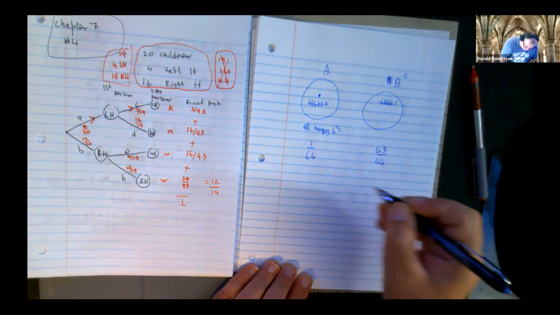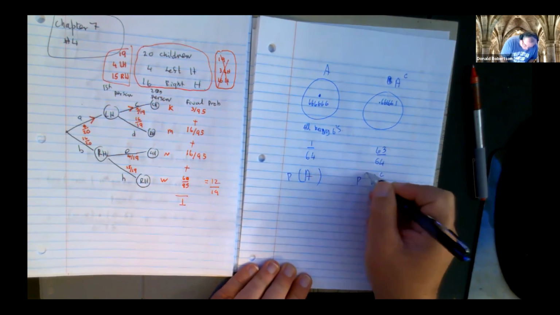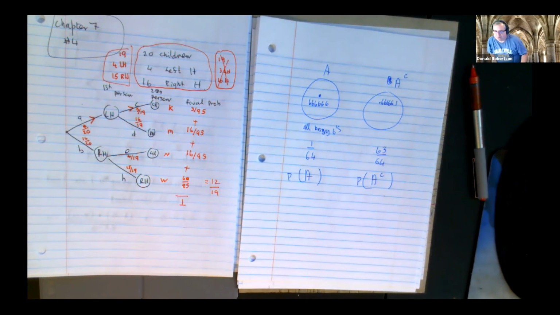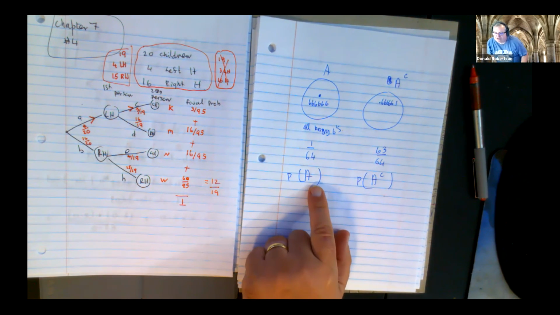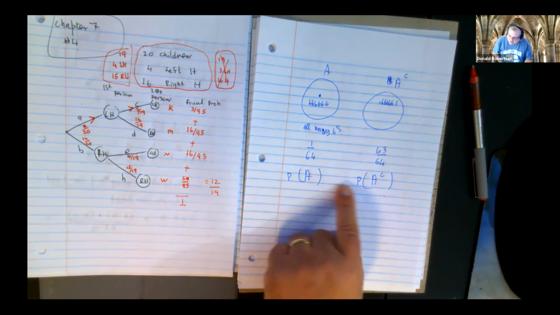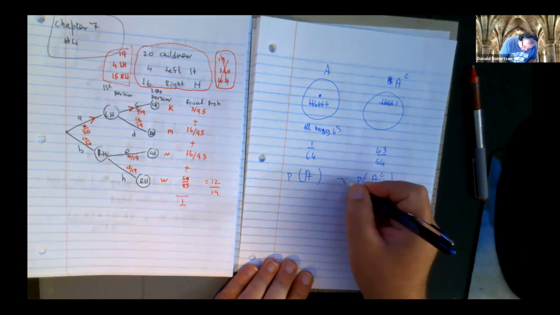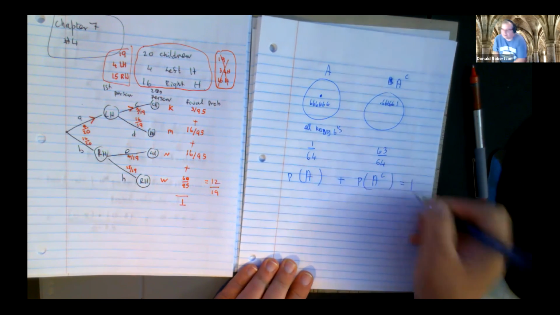And this is basically using the probability rule of complements. And what the probability rule of complements says is that if you take the probability of something happening and you find the probability of its complement, they always add up to 1.